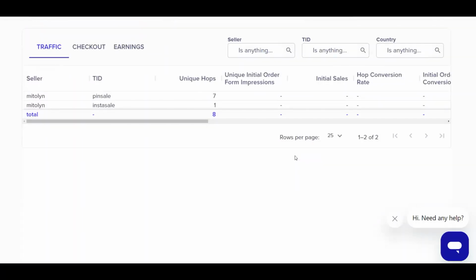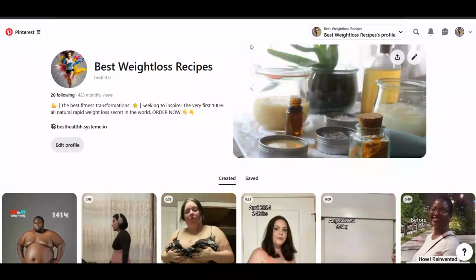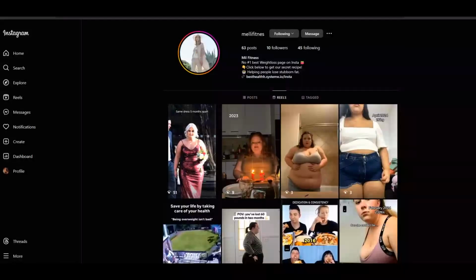Meanwhile, we're still going to be posting on our 2 Instagram accounts, just like this one, and we're still going to be getting free traffic from there. We're going to be growing the accounts so that whenever we have, for example, 5,000 or 10,000 followers plus, we're going to be getting consistent clicks every single day from these accounts.